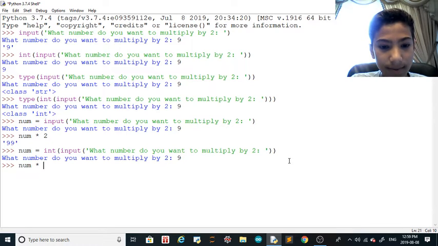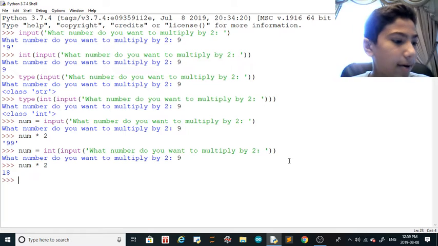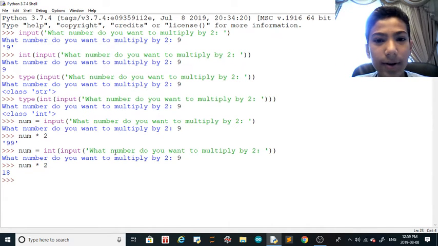Num times 2 to 18. So that's how you do it. Now I'm going to show you another function.